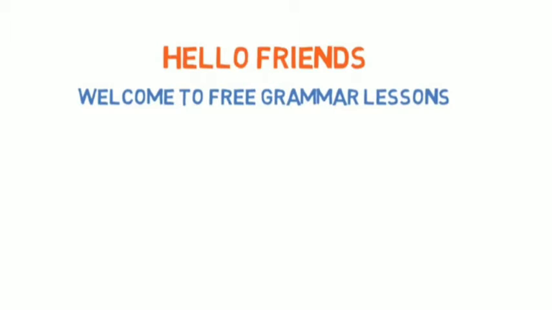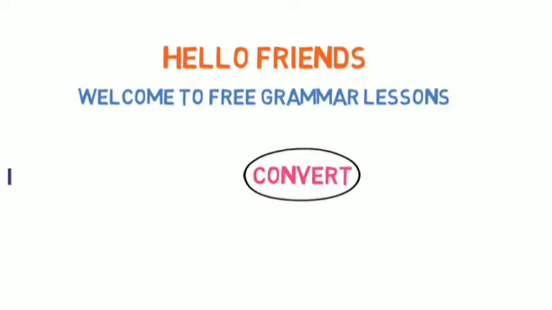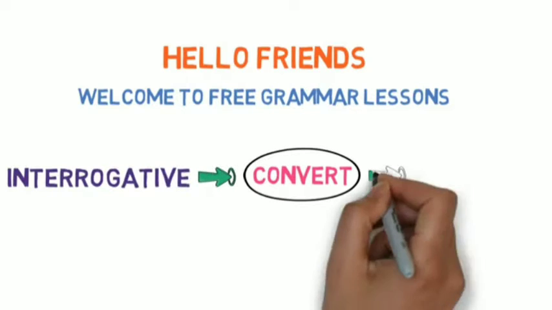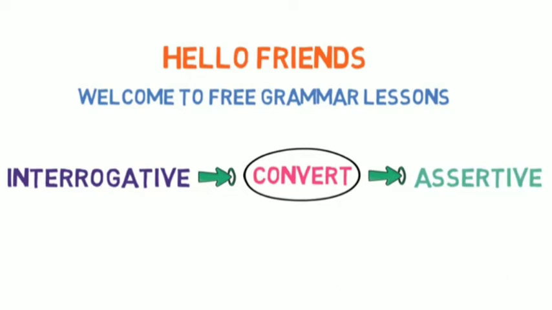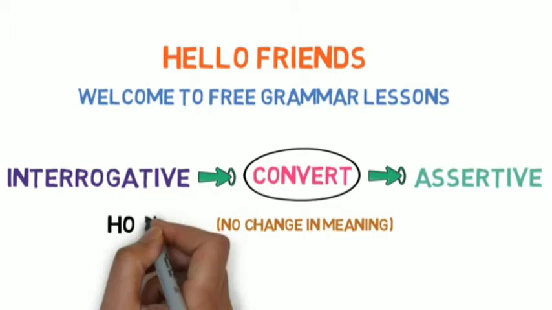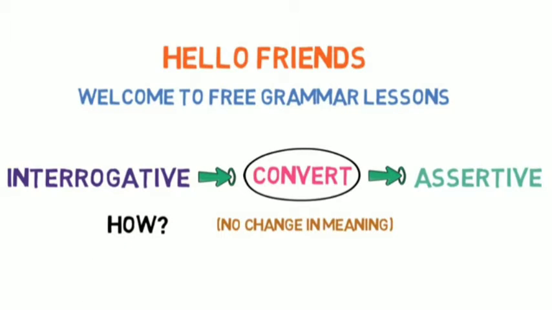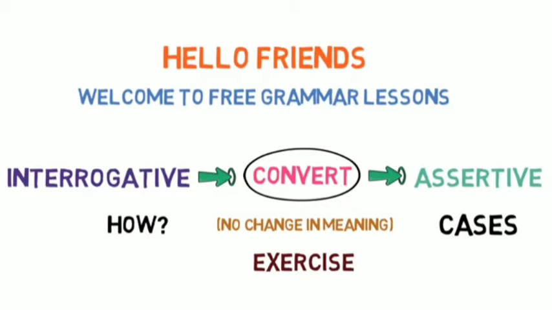In this video, we will learn how to convert an interrogative sentence to an assertive or declarative sentence without changing the meaning of the sentence. We will first understand how to convert an interrogative sentence to assertive with examples. Then we will learn different cases related to the conversion. And at the end, I will give you an exercise for practice. So without further ado, let's get started.